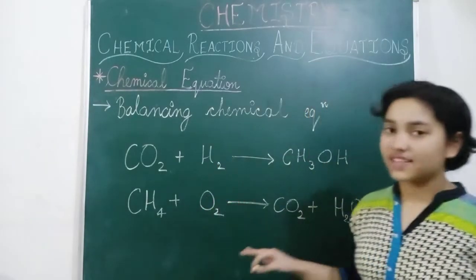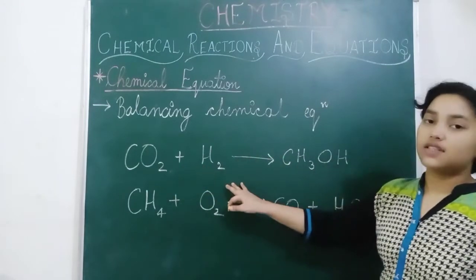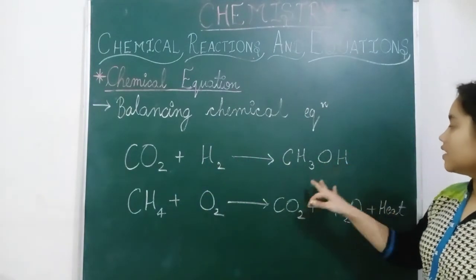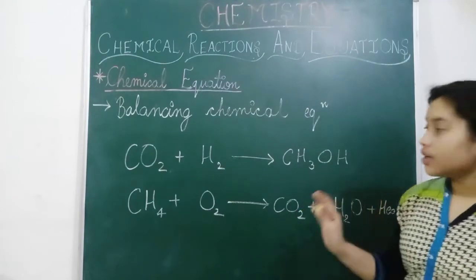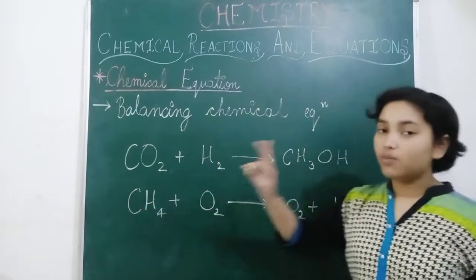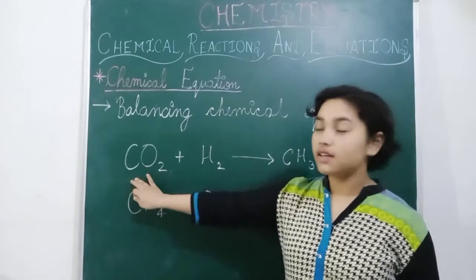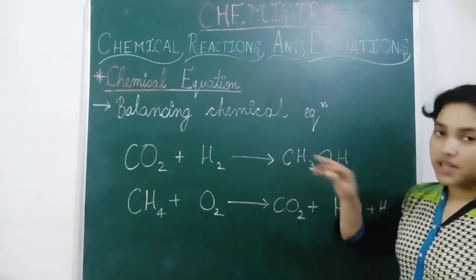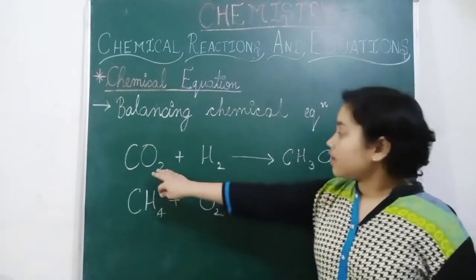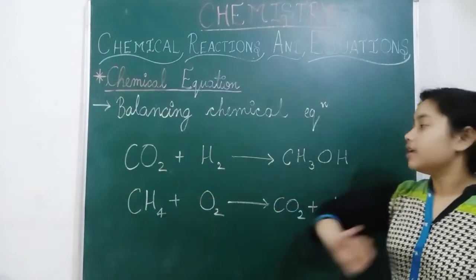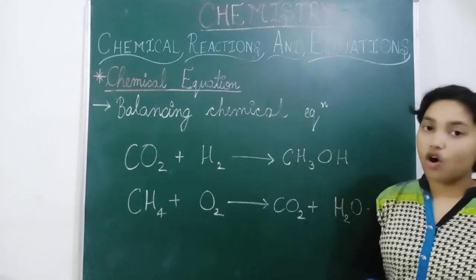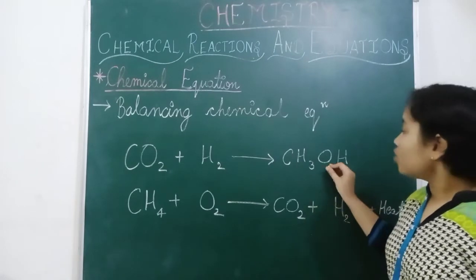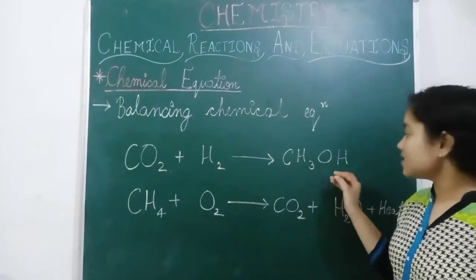Here are the two examples. Carbon dioxide plus hydrogen gives CH3OH. So now we have to balance this equation. So carbon is 1 here, carbon is 1 here, carbon is balanced. Now oxygen is 2 here and oxygen is 1 here. So firstly we have to balance this oxygen, and how can we balance this oxygen?